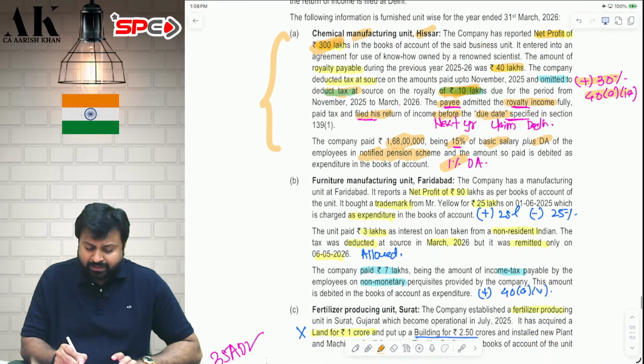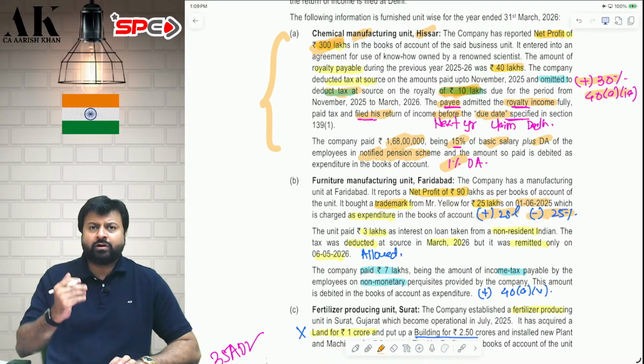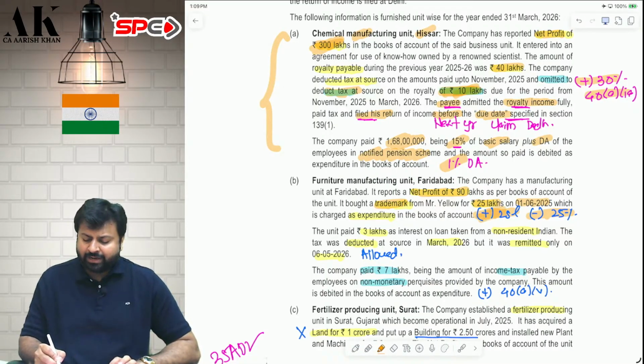Second, the Faridabad unit is a manufacturing unit, furniture manufacturing, net profit 90 lakhs. You are purchasing some trademark of 25 lakhs on 1st June. Wrong. Add back the trademark and claim 25% depreciation on the trademark. Trademark is an intangible asset. You cannot claim the full trademark as a reduction. Add back 25 lakhs and claim 25% as reduction.